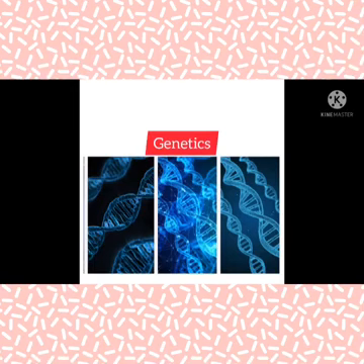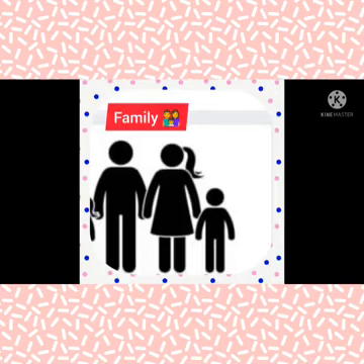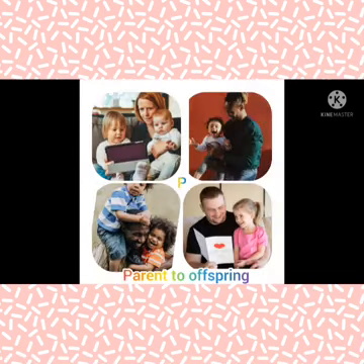To begin our study on genetics, let us know some of the terms in brief. Let us start with heredity. Suppose we take a family. Here we can observe that the kid has features of his father and features of his mother. He has got features from each of his parents. Thus, we can say heredity is the passing of traits or characters from parents to their offspring.